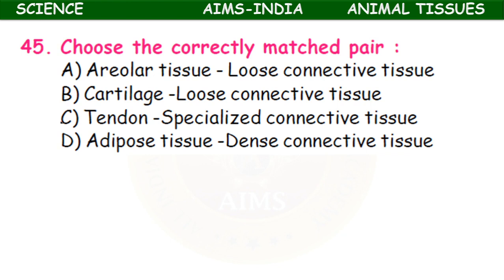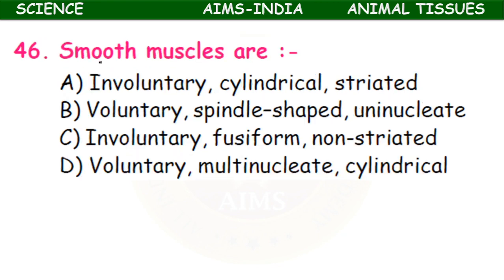Cartilage, loose connective tissue. Tendon, specialized connective tissue. Adipose tissue, dense connective tissue. So here the first option is the right option. Areolar tissue is the loose connective tissue.